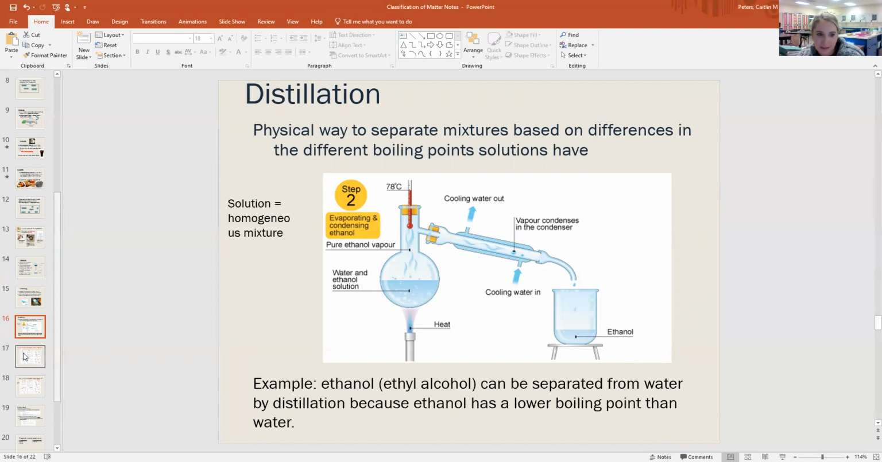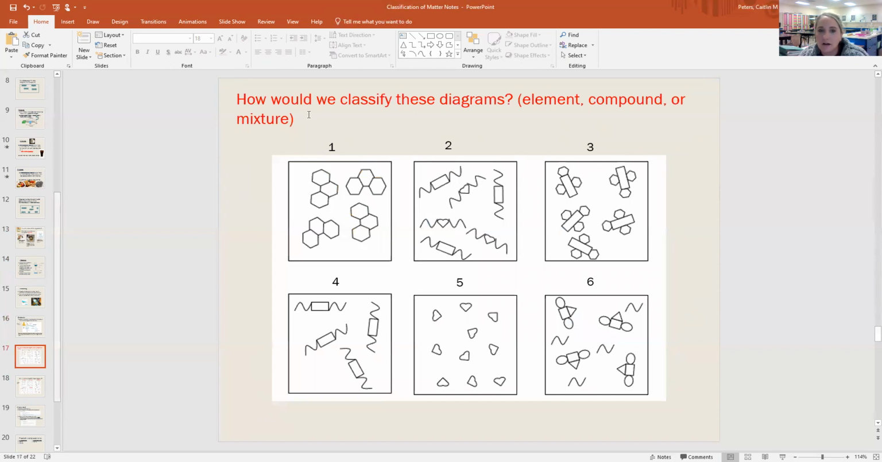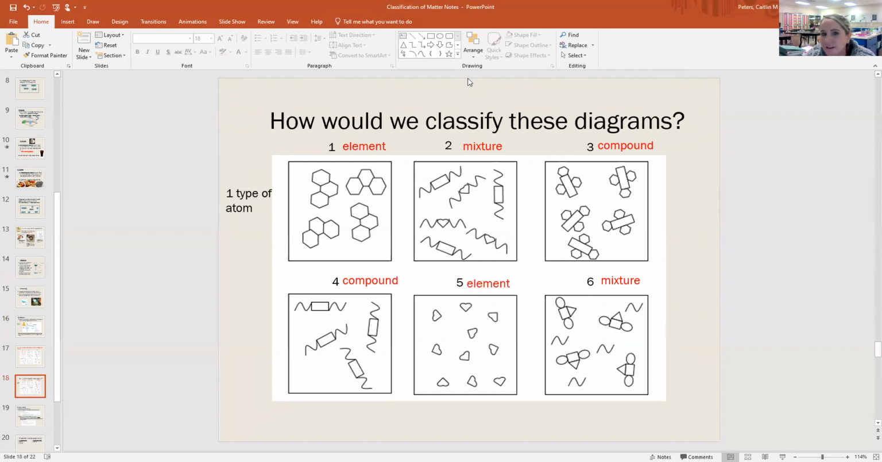And so we're going to take a second, and I want you to try and classify these diagrams as either an element, a compound, or a mixture. And then pause the video, do that, and here are the answers.